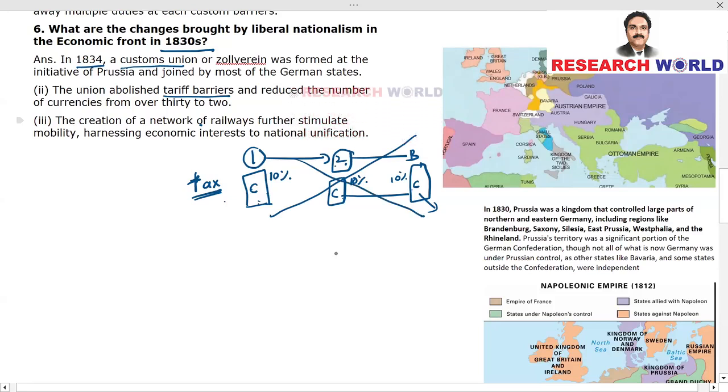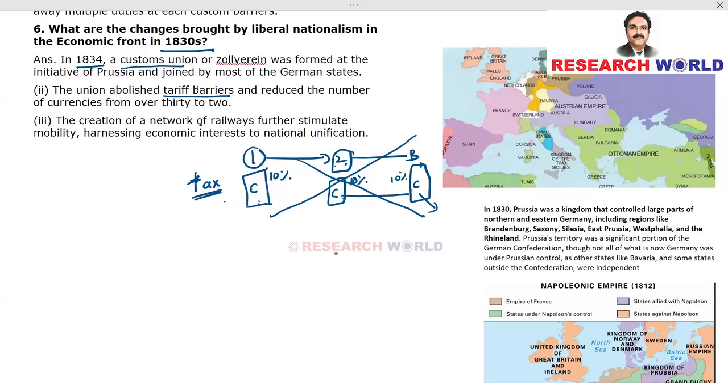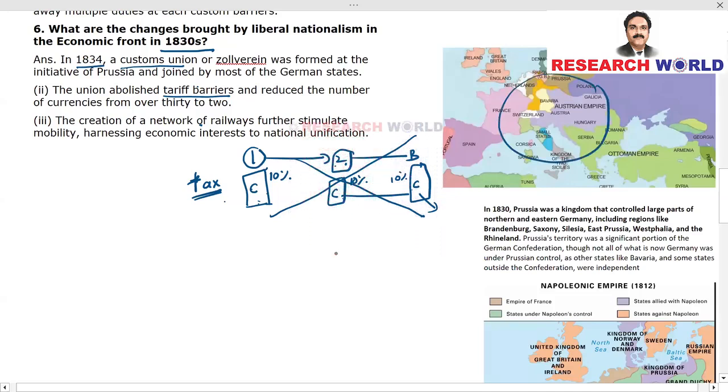It's a bad idea. So the union abolished such tariff barriers and reduced the number of currencies. That was another major challenge at that point of time. Within small territories, there were so many currencies.